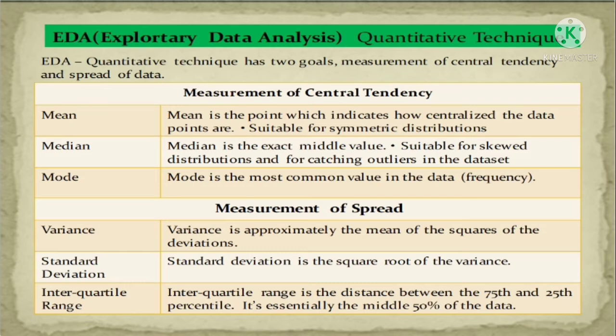In this quantitative technique, the output will be presented in a numerical way. We are using two methods to measure the numerical data. The first method is the measurement of central tendency. The second method is the measurement of the spread of data.